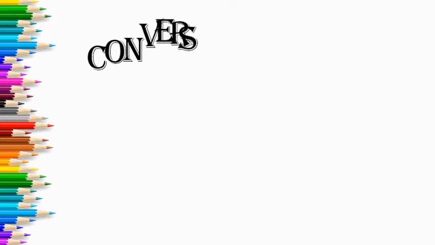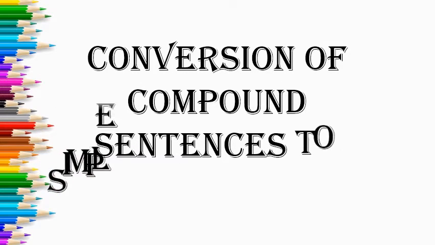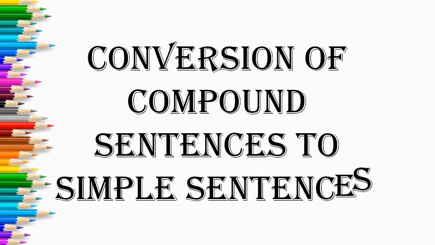Now let us move to another conversion, that is conversion of compound sentences to simple sentences. As I have already explained what compound sentences are: they contain two independent clauses joined by coordinating conjunctions, that is fanboys. And what is a simple sentence? That I have already explained. It contains one subject and one verb, and it consists of only one independent clause, one complete thought without taking help of another clause.